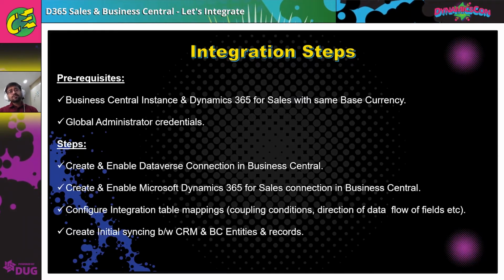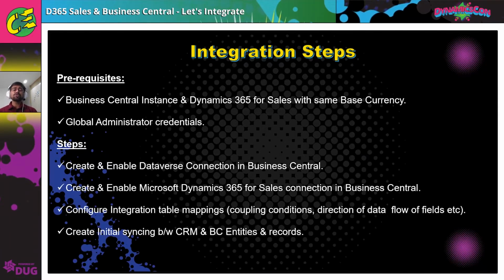In terms of the steps of creating the different environments and configurations between the two, first we have to enable the Dataverse connection inside BC. Most of the setup will be done inside BC.